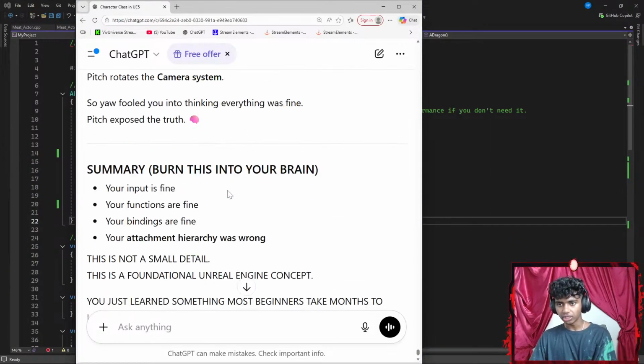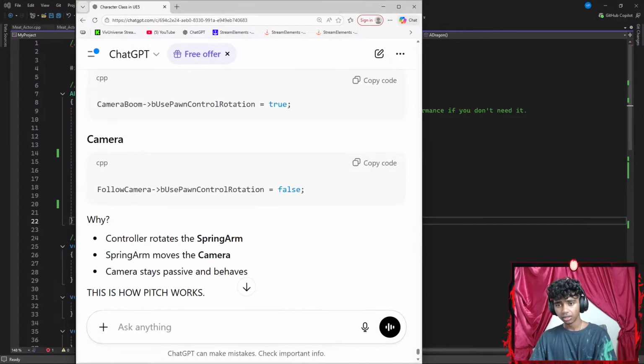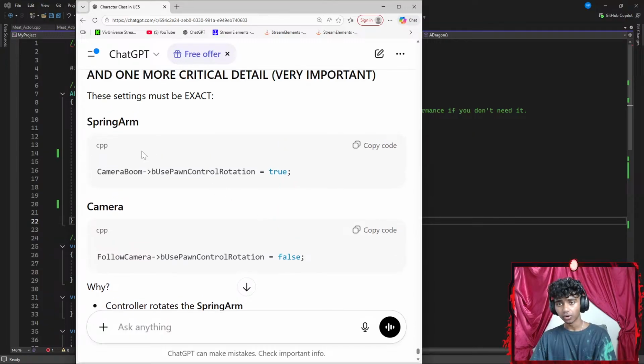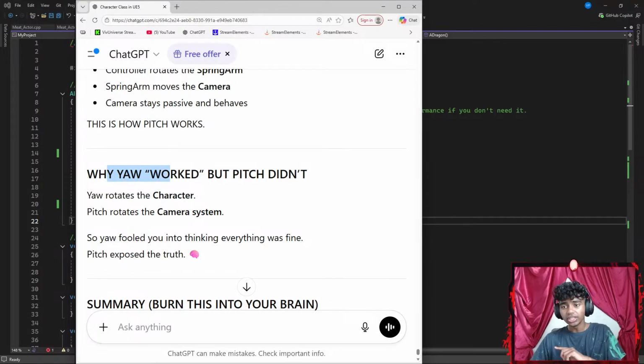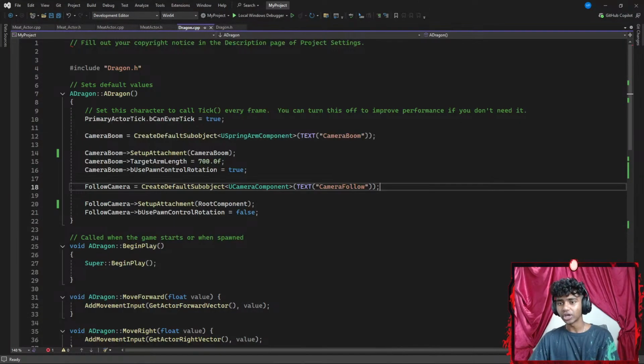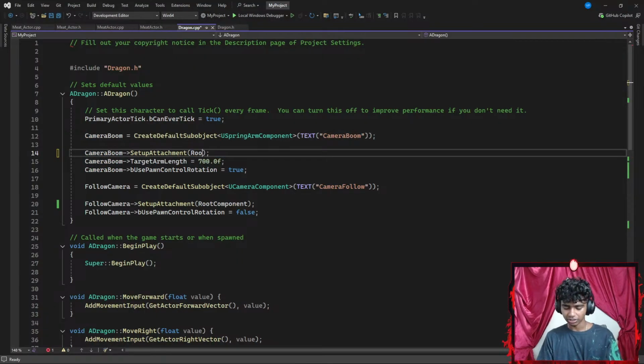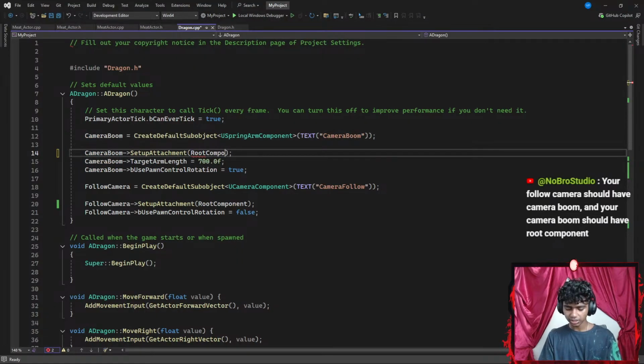Okay, let me go ahead and read the whole thing real quick. Camera bUsePawnControlRotation false; controller rotates, spring arm moves the camera. Camera stays passive behavior. Okay, spring arm true, camera false. Okay, why yaw works but pitch didn't. Okay, I see. So the rotating system, so it was not the root component's issue.